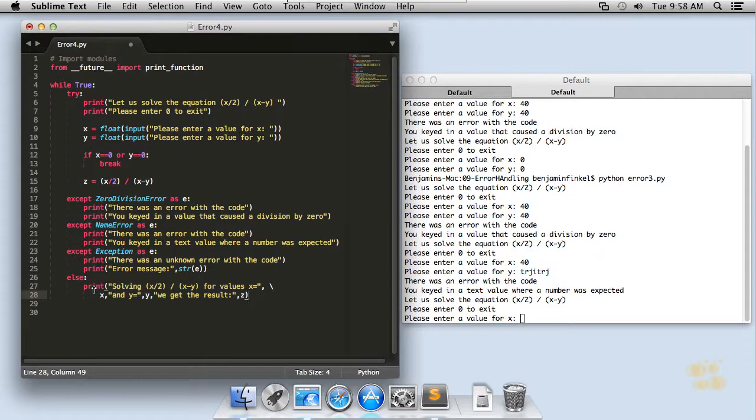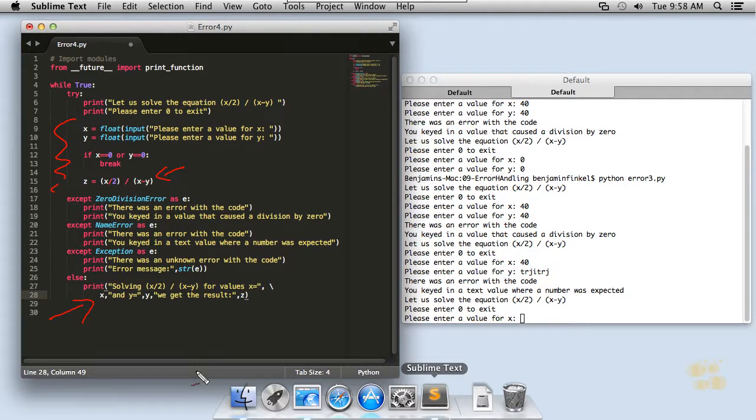And the reason I want to do that is because what I'm really concerned with testing, where I think the error is really going to possibly occur, is up here in this code. It's where I'm collecting the input and I'm converting it into a float and I'm performing math functions against that code. This is the stuff that I need to check for an error. Assuming all that is clean, all that runs well, I know that my print statement can run cleanly without any problems, and so I want that down in my else clause.